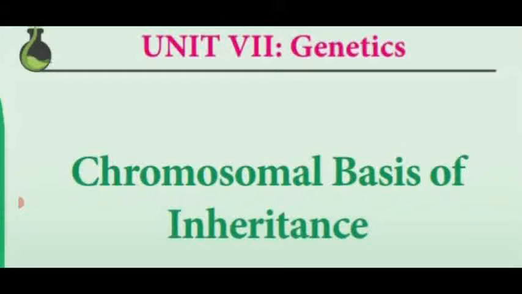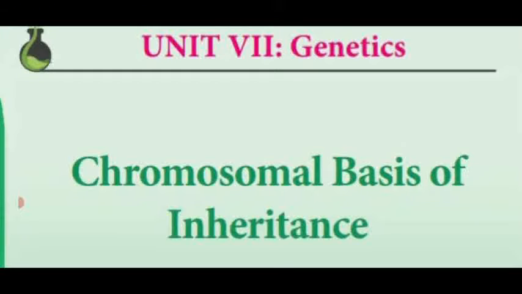Dear students, in the previous video class we have seen what is linkage, and two types of linked genes, that is linked genes and unlinked genes. Another type, due to the absence or presence of crossing over, is complete linkage and incomplete linkage. The difference between factors and chromosomal genes.